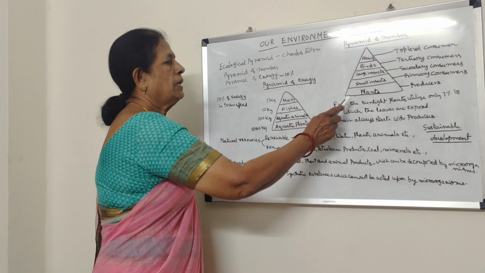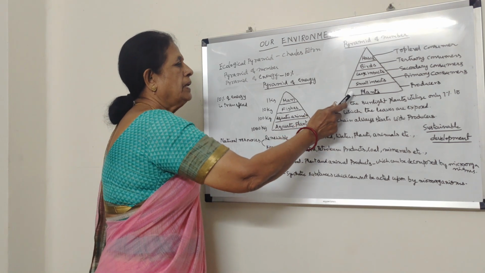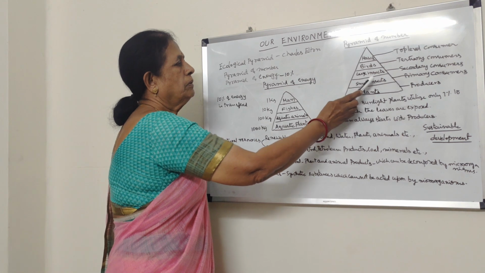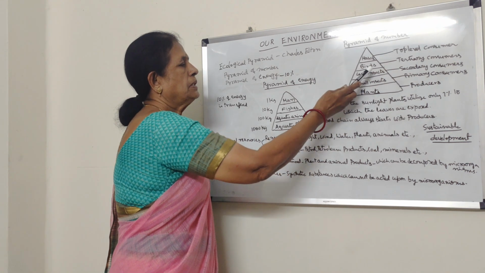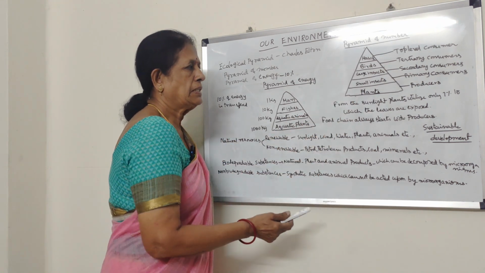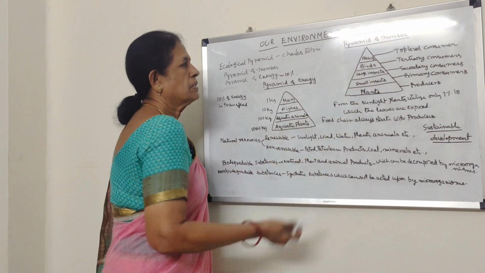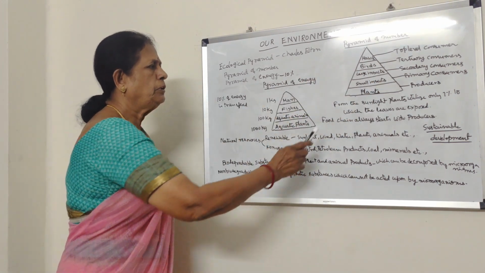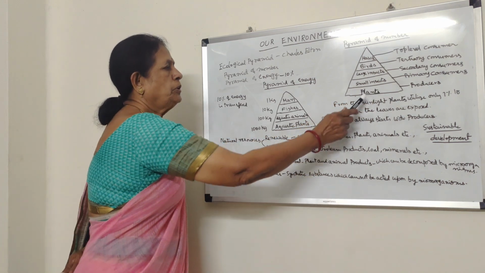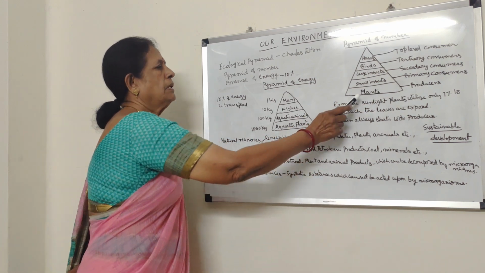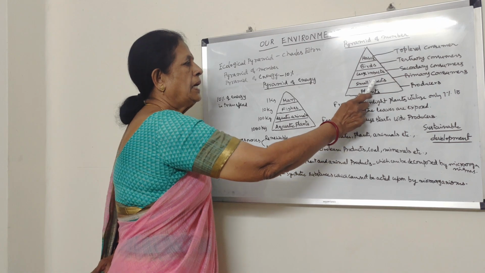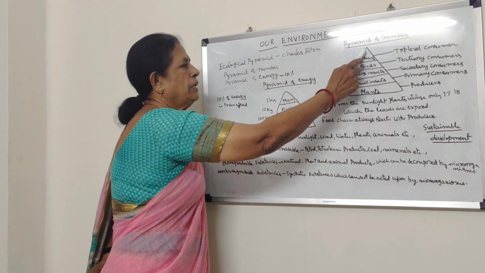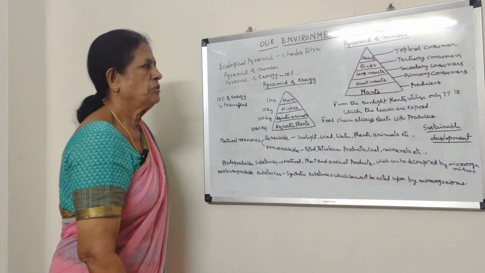So during that time, usually the number of producers will be more, and the number gradually decreases in primary consumers and secondary consumers, forming a pyramid-like structure. That is called pyramid of numbers. The number gradually decreases when we reach the top level consumer.